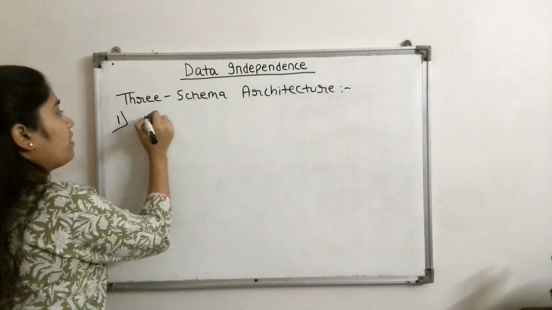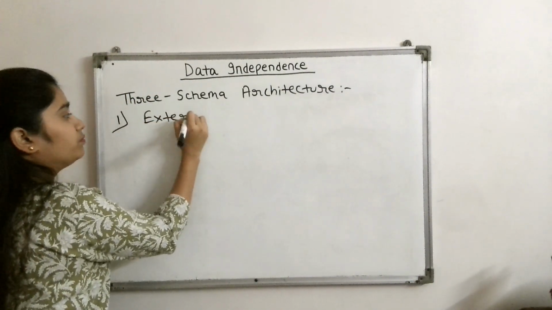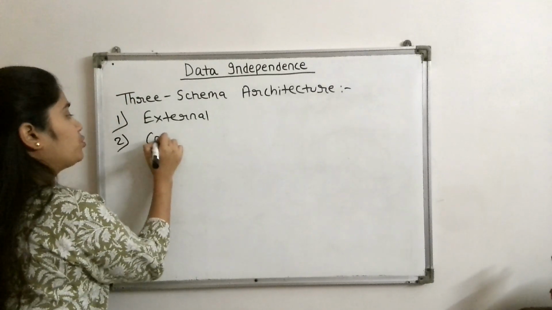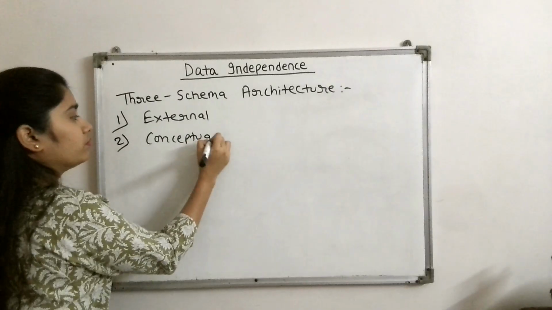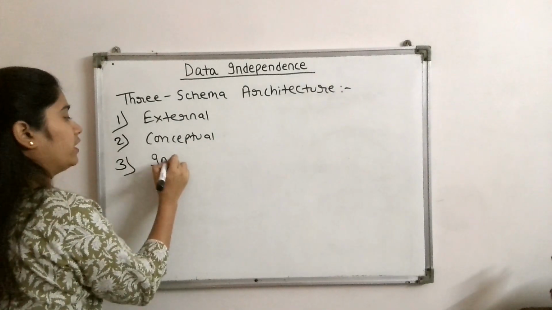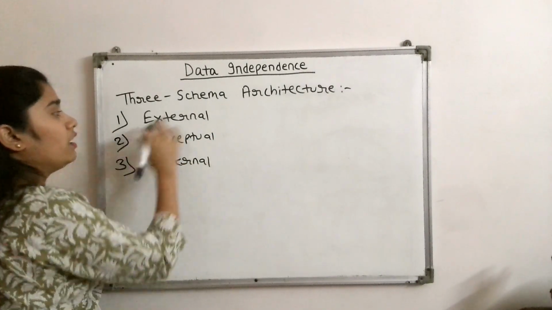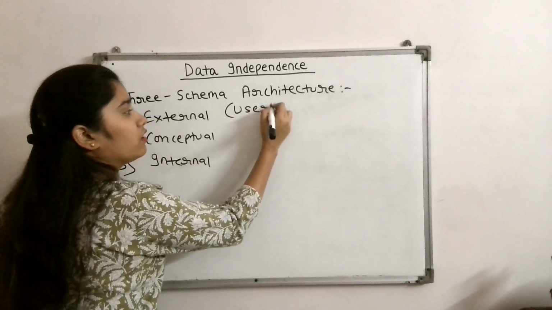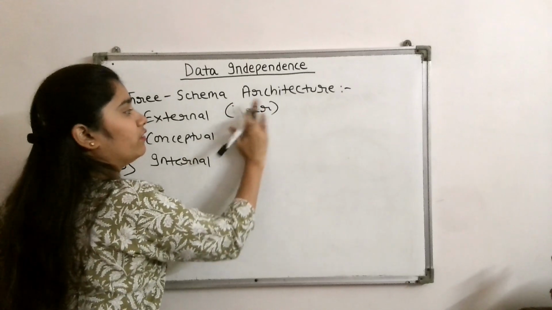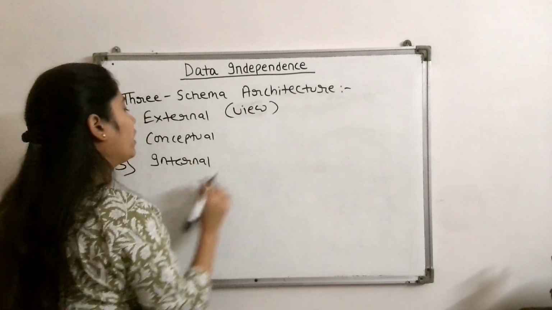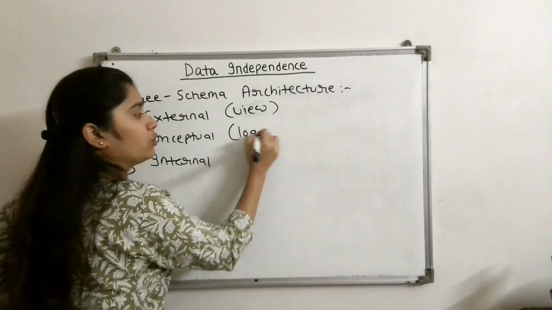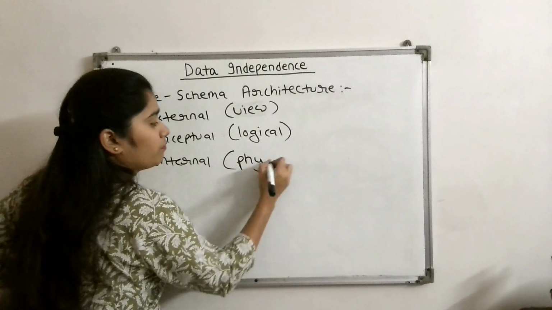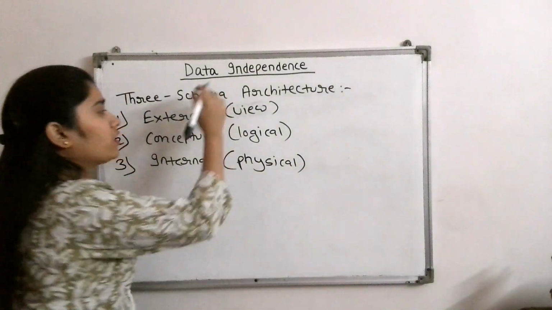What are they? First level was the external level, which was the highest level, second was the conceptual level, and the third was the internal level. External level is also called the user or view level, conceptual level means the logical level, and the internal level means the physical level.